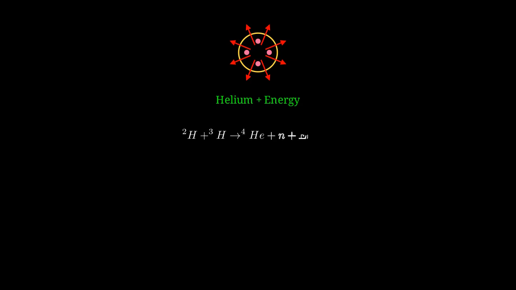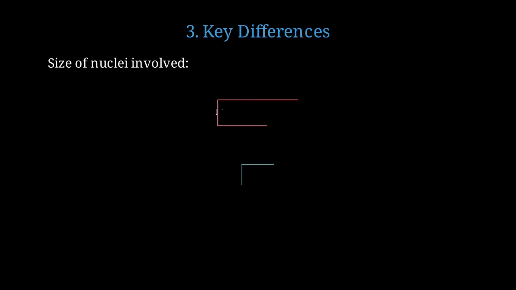The fusion equation shows deuterium plus tritium, two hydrogen isotopes, producing helium, a neutron, and releasing massive energy. Let's compare the fundamental differences between these two nuclear processes. The first major difference is the size of nuclei involved in each process. Fission uses large, heavy nuclei like uranium, while fusion uses small, light nuclei like hydrogen.